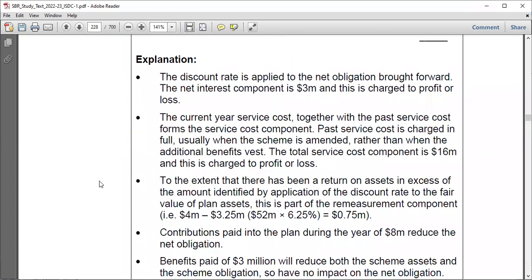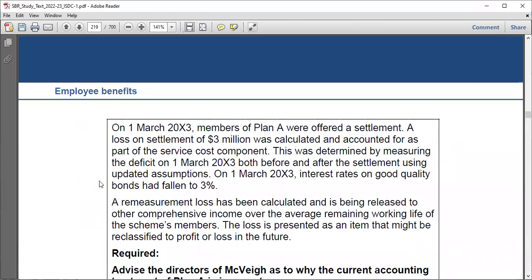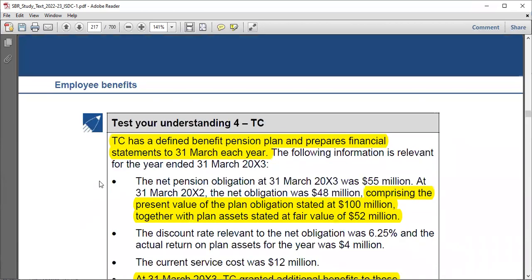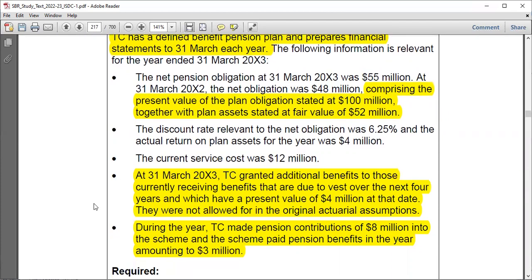Maybe we should go there directly on the question. It's number 4. Yes, here. All right. At the beginning, I think you've already used these figures here. The discount rate, you already used it. Current service cost, yes, this line here. At the 1st March 2023, TC granted additional benefits to those currently receiving benefits that are due to vest over the next 4 years and which have a present value of 4 million at that date.